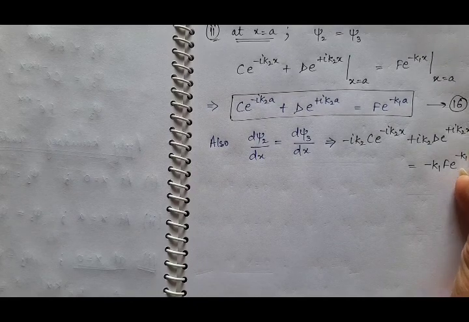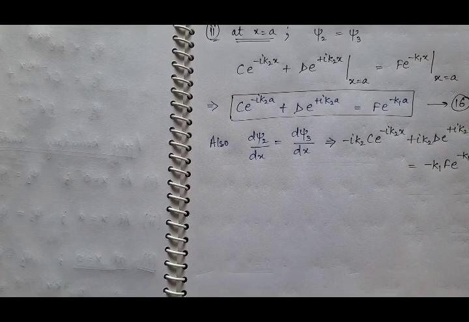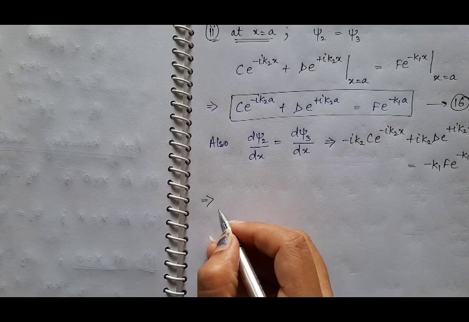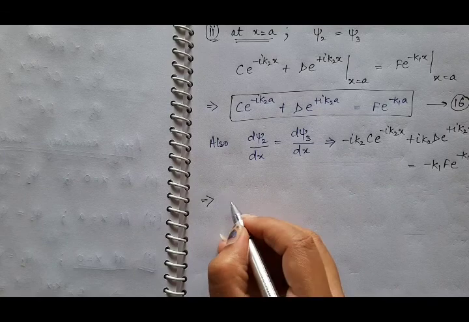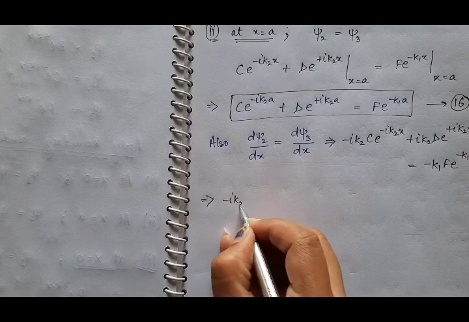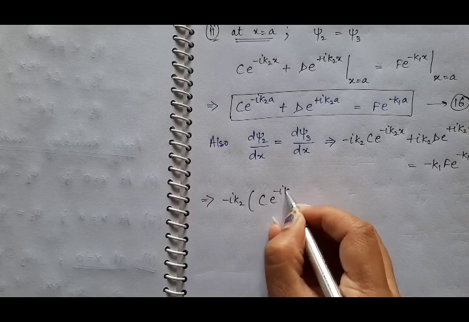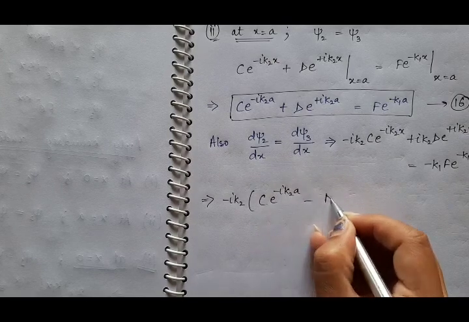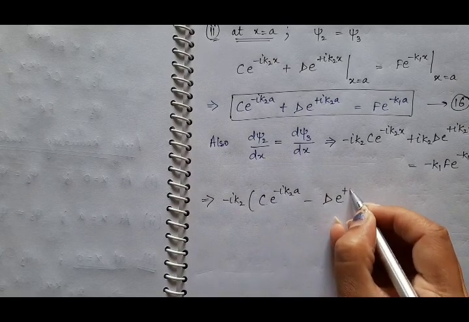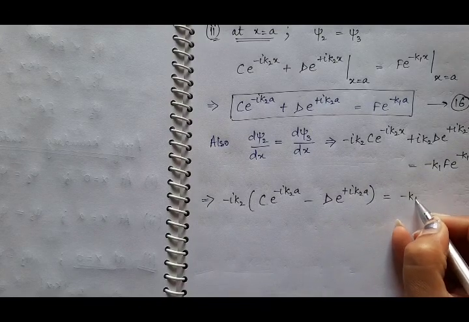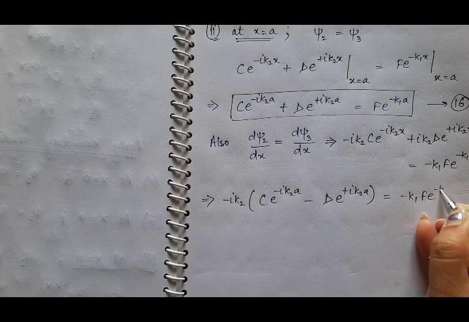So put x is equal to a here and you will get, take this minus iota k2 common, c e raised to power minus iota k2a minus d e raised to power plus iota k2a is equal to minus k1 f e raised to power minus k1a.